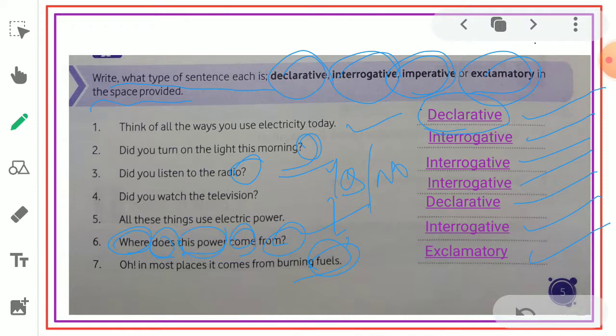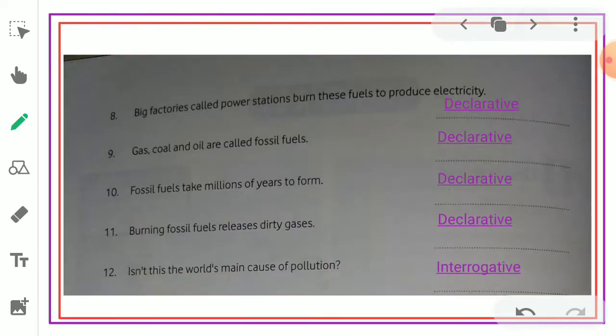Got it? Then eighth one, big factories called power stations burn these fuels to produce electricity. That is nothing but declarative. Then gas, coal, and oil are called fossil fuels.